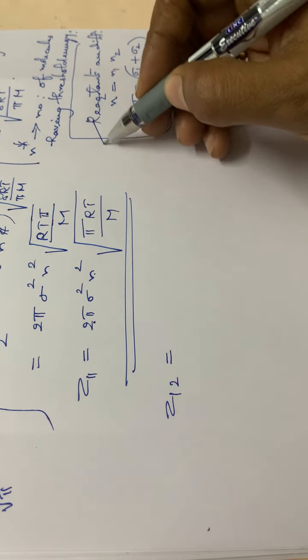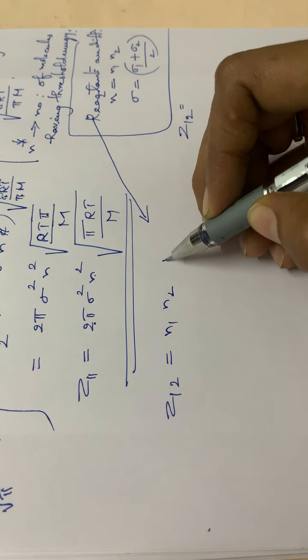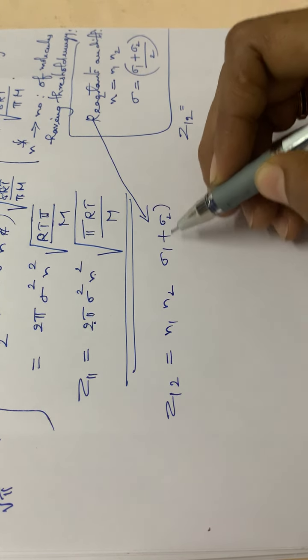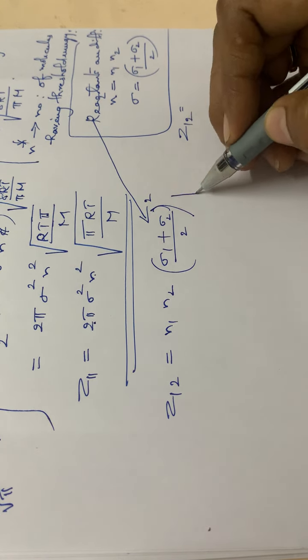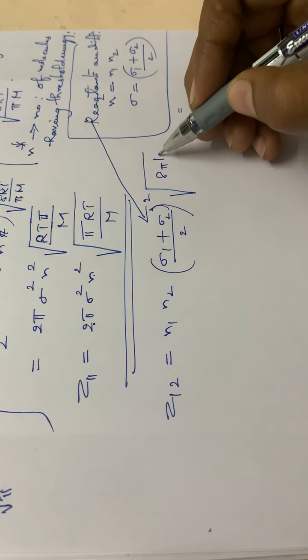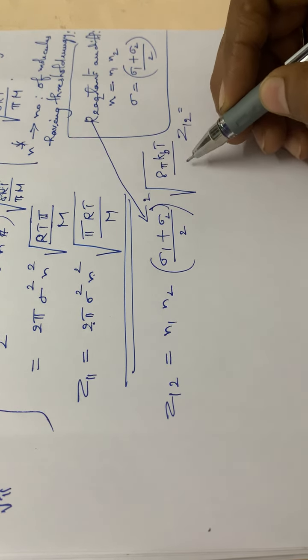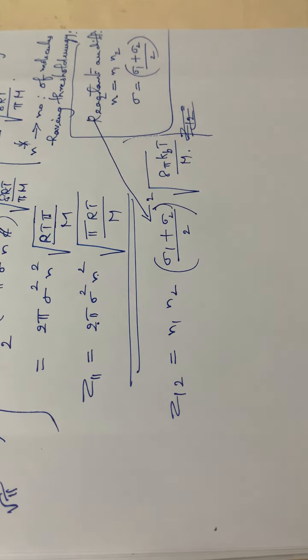So Z12 is equal to n1 n2 into sigma 1 plus sigma 2 by 2 the whole square into root of 8 pi kBT divided by m.